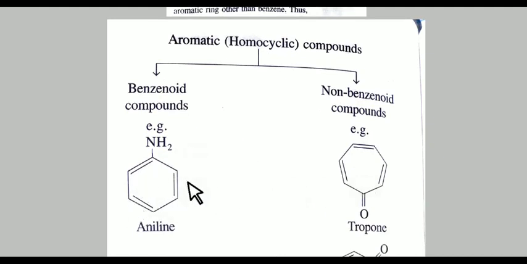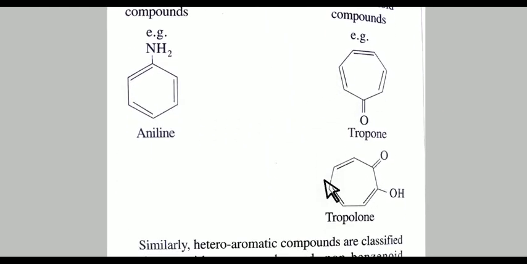See, it is the benzene ring. This one is also an aromatic ring, but it is not a benzene ring. See here in non-benzenoid, another example is there. Just see the difference between these three rings. These two are non-benzenoid and this is the benzenoid.